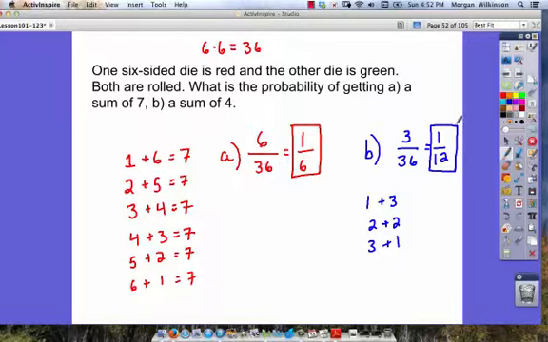Again, reporting these as a fraction is a great way to work with probability and express your answer.